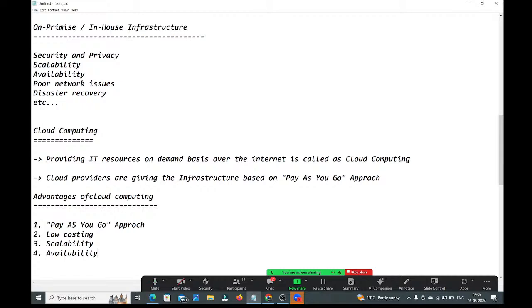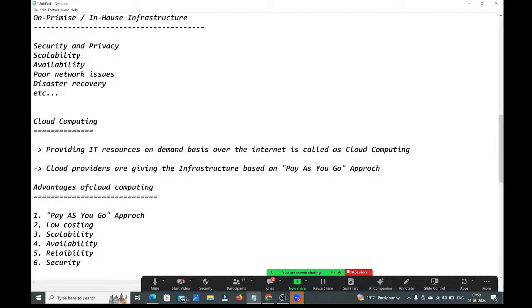Okay. Next, guys. Low costing, scalability, availability, and the next reliability also, guys. And the security also they only will take care. We don't need to worry. Security they only will take care.